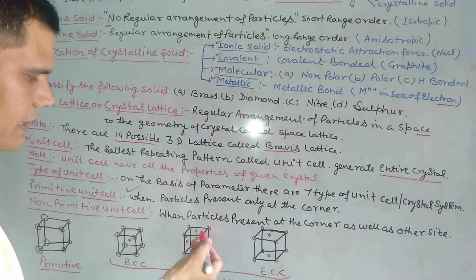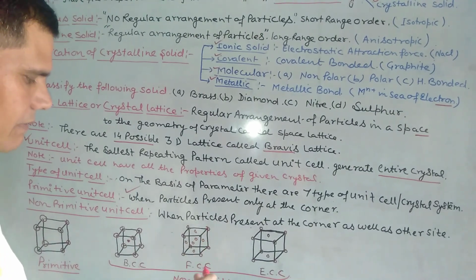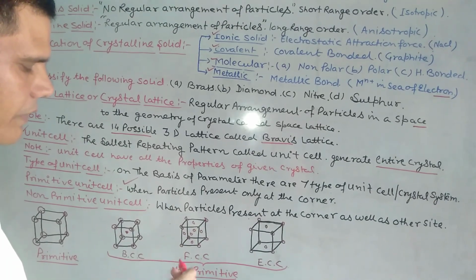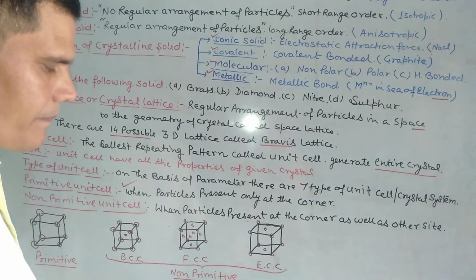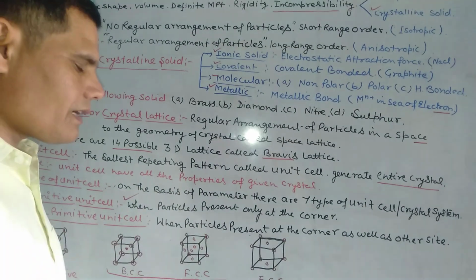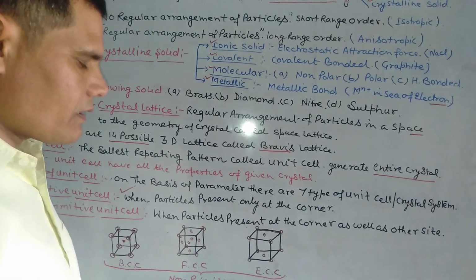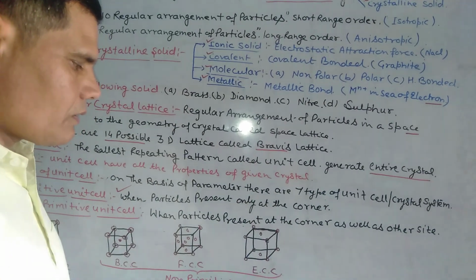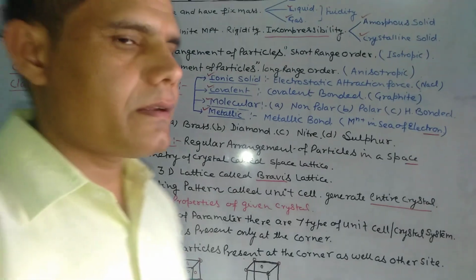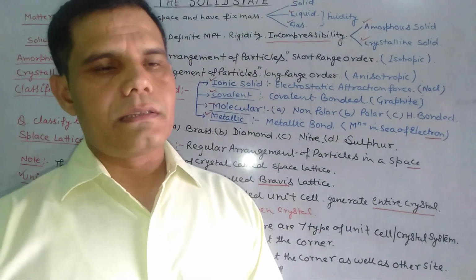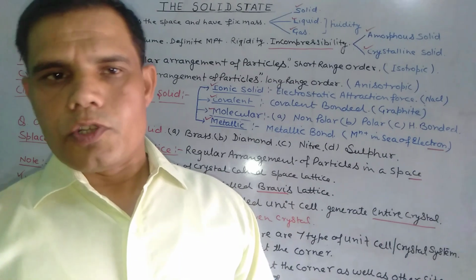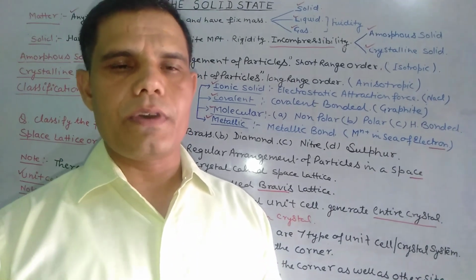When particles are present at the corners as well as the center of each face, it is known as the face centered cubic unit cell, and when the particles are present at the corners as well as the center of two opposite faces, it is called the end centered cubic unit cell. And we will further discuss the 7 types of unit cell, primitive and non-primitive unit cells, in the next video.